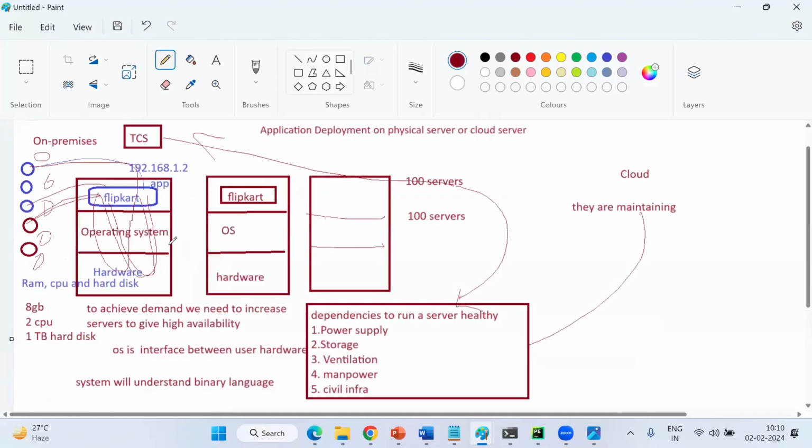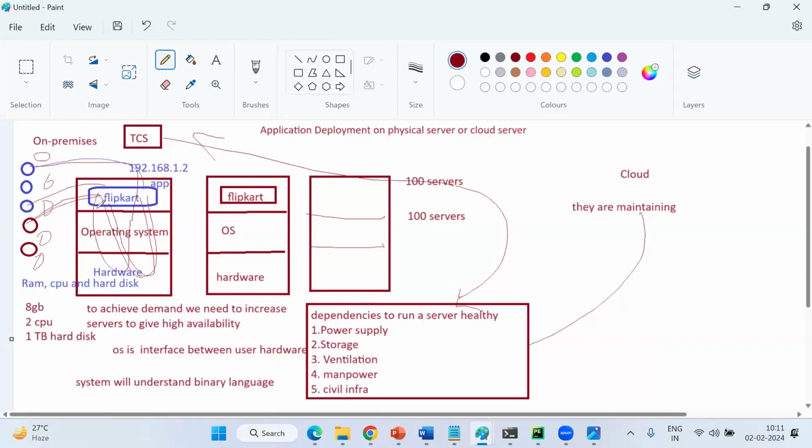So before going to the cloud, we have one more option, the virtualization concept. Is this clear now? To increase the servers, the size of the servers, the number of the servers, so many dependencies are increased. And also we are using only 3% of the space in the server, let's assume.